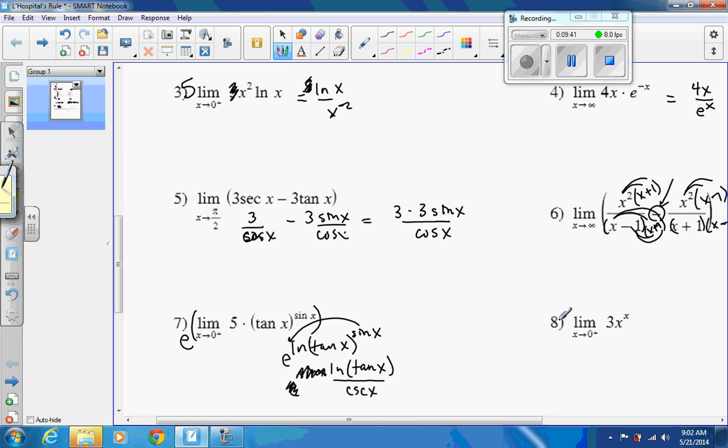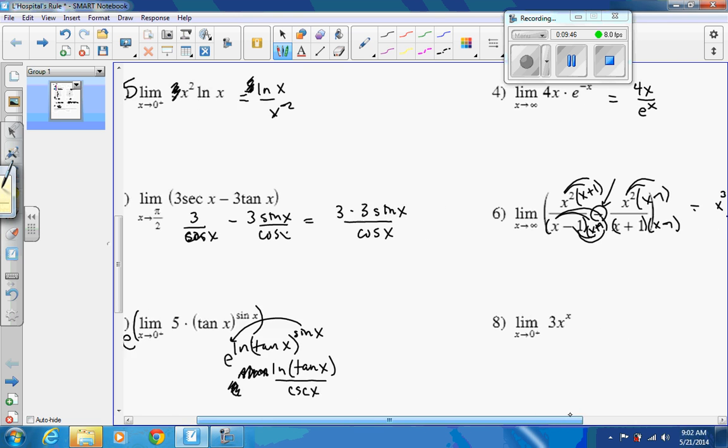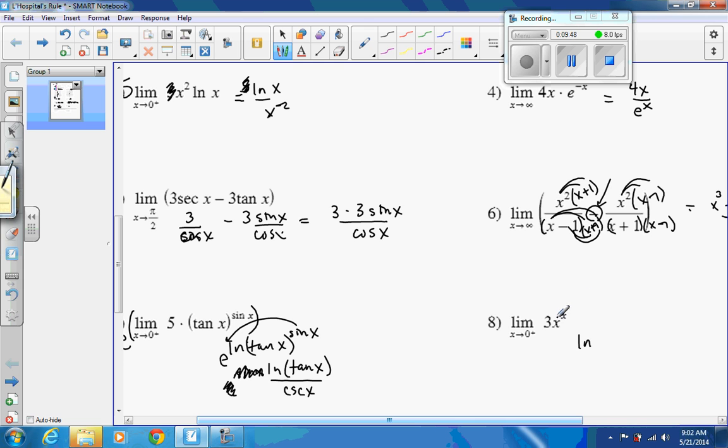Okay, same type of thing here. You could factor the 3 out to the front if you wanted to. I'm going to leave it there. But to get this, I'm going to take the natural log, so it doesn't look like it does, and get that x out of the exponent. I'm going to take the natural log of that, and then my rule is I can bring that down to the front. But again, you can't just do the natural log. You have to do e to the natural log of that. Otherwise you'd actually be changing your function.